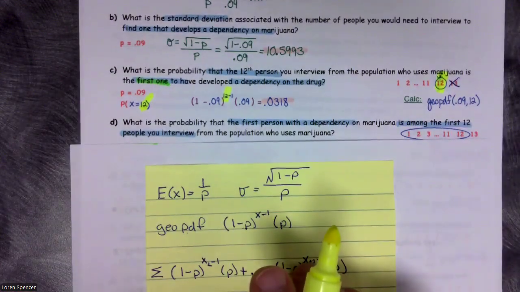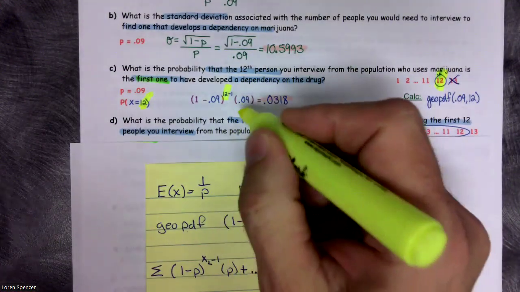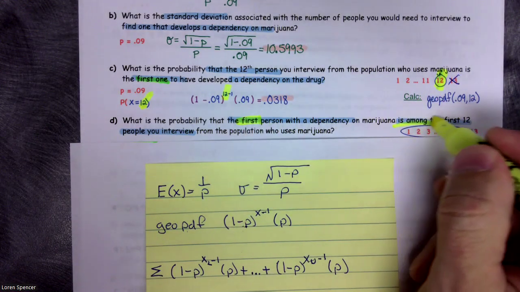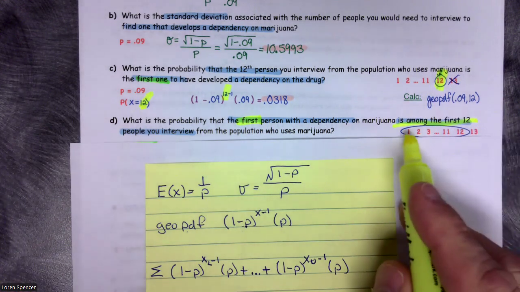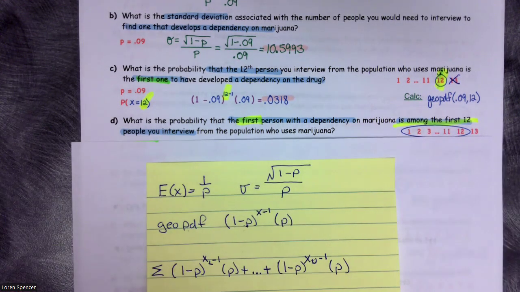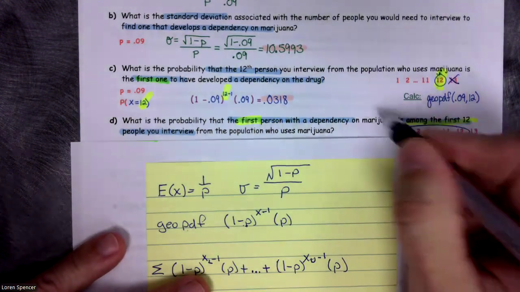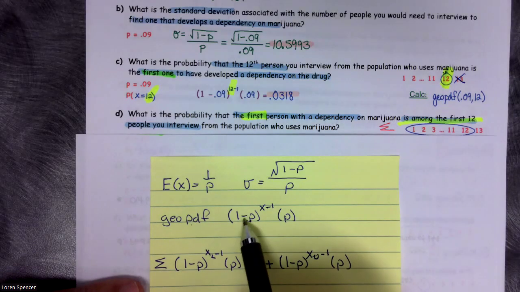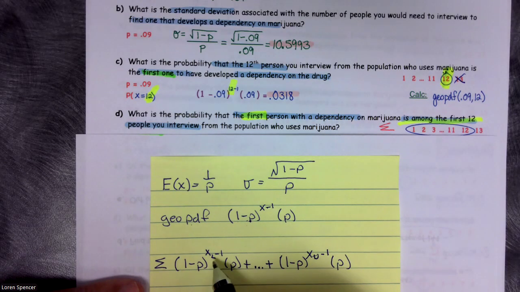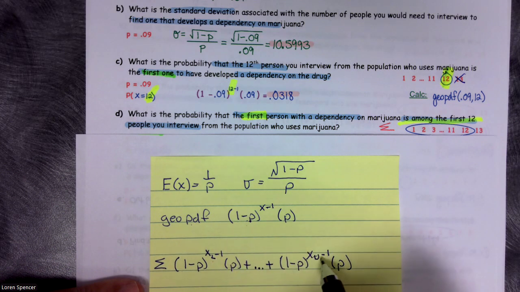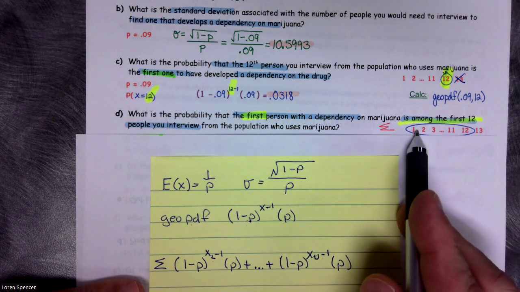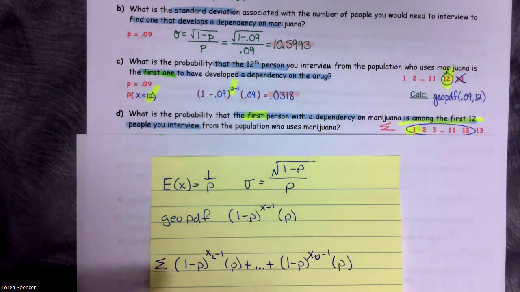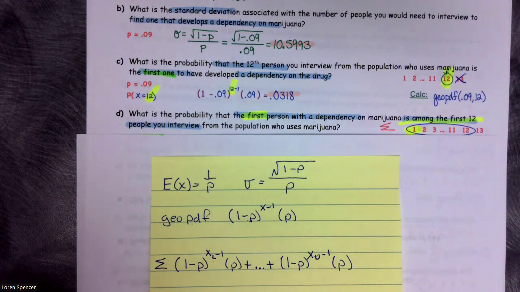Part D, what is the probability that the first person with the, there's that key word, first. As soon as I see first, I'm thinking geometric, is among the first 12. In other words, it means it's in a group. As soon as I circle multiple values like that, I know I'm having to use a summation. Well, here's my summation formula. It's the PDF, but remember, we're going to go from the lowest value to the upper value. So my lowest value is 1. So I'm going to need to worry about this 1 right here. And then my upper value is 12.